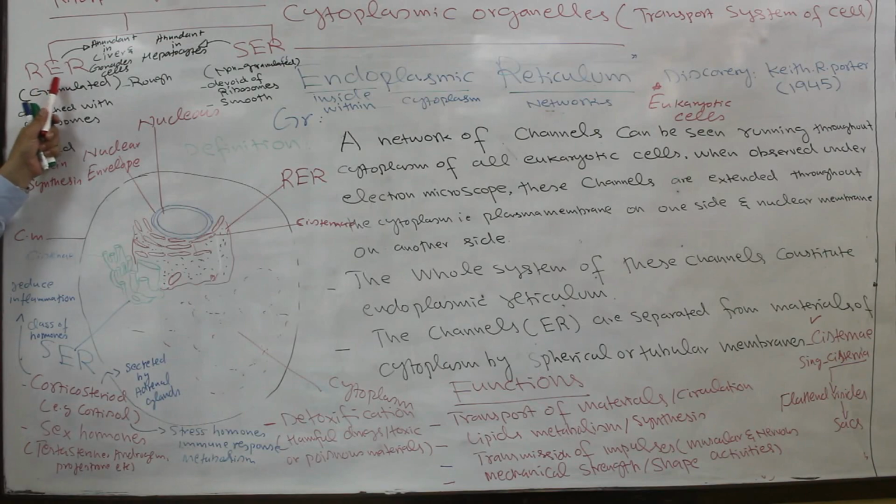Rough endoplasmic reticulum means rough. Why is it rough in appearance? Because it is granulated, and these granules are in the form of what? Ribosomes.